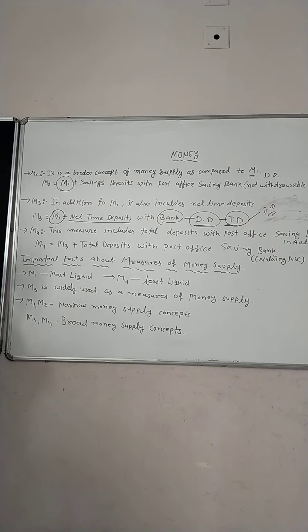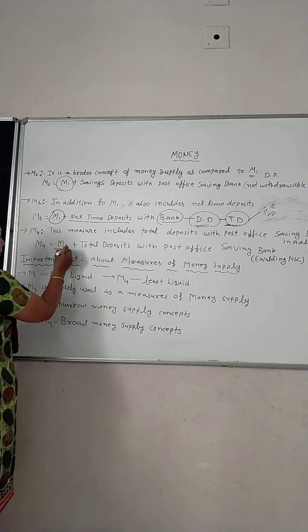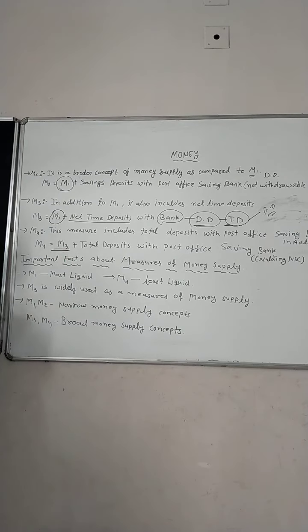So this measure includes total deposits with post office saving banks in addition to M3. Now keep in mind, this is M3, and in M3 already M1 is there. Clear? So when we are talking about M4, M1 is also considered there,